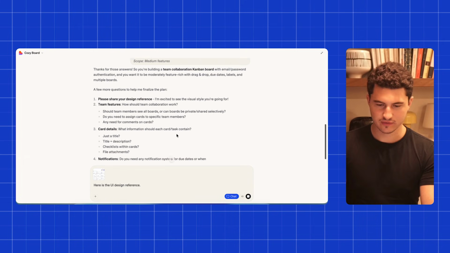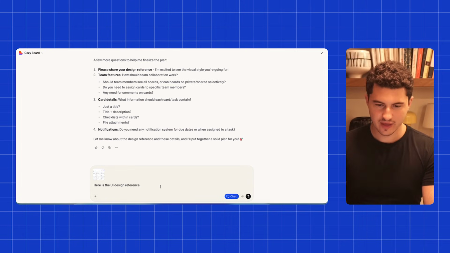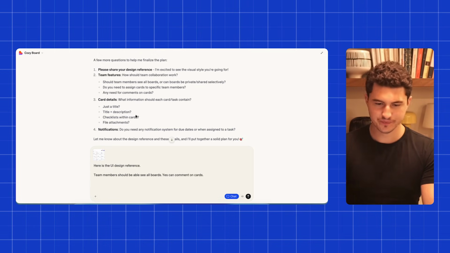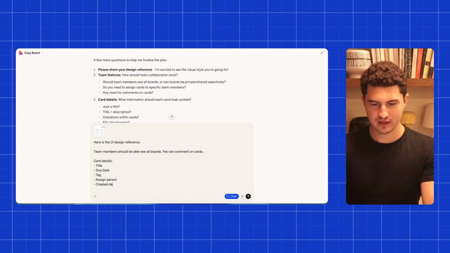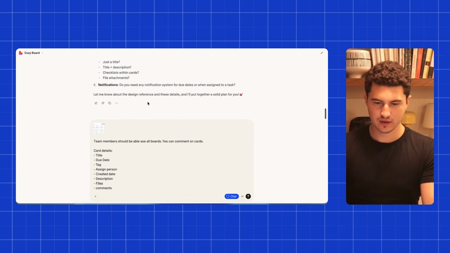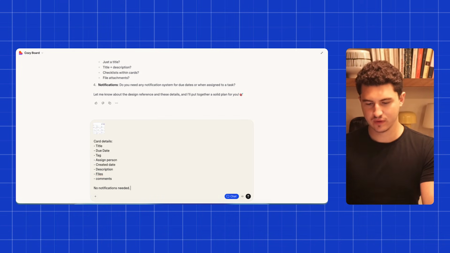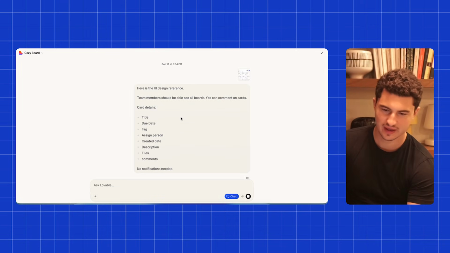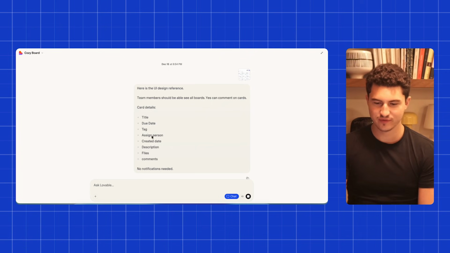Submit this. Okay, so it's asking me for my design reference. I'll share that. Let's say team features. Should team members see all boards? We'll say team members see all boards. And notifications, we'll say no notifications needed. So as you can see, it's asking really good questions to get a clear definition on what we're trying to build here. So this is great.